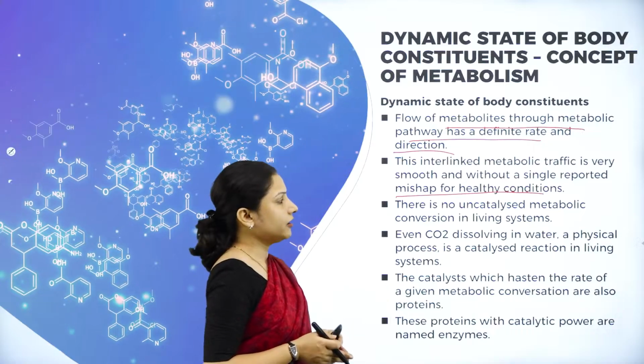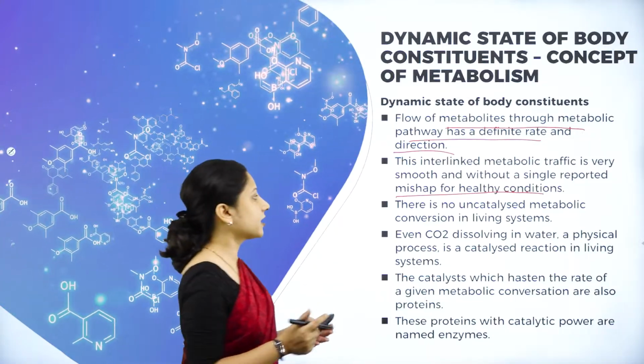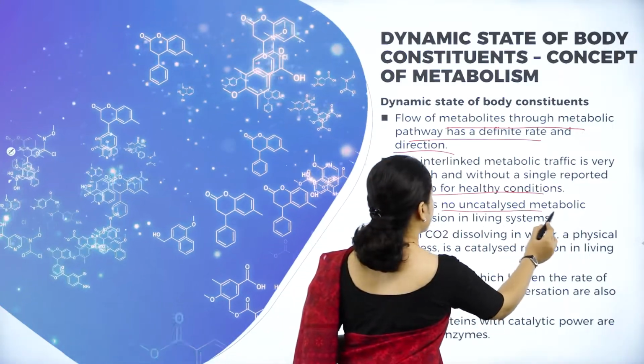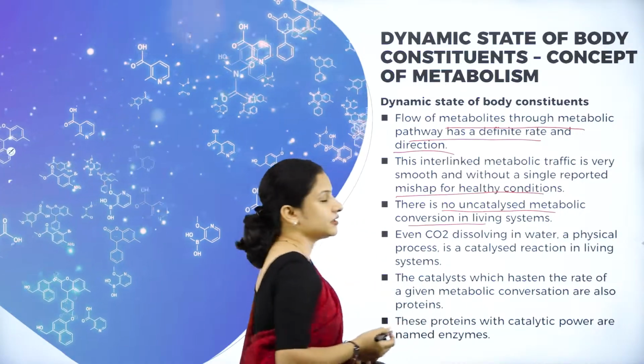In the metabolic pathway, there is no uncatalyzed metabolic conversion in the living system.